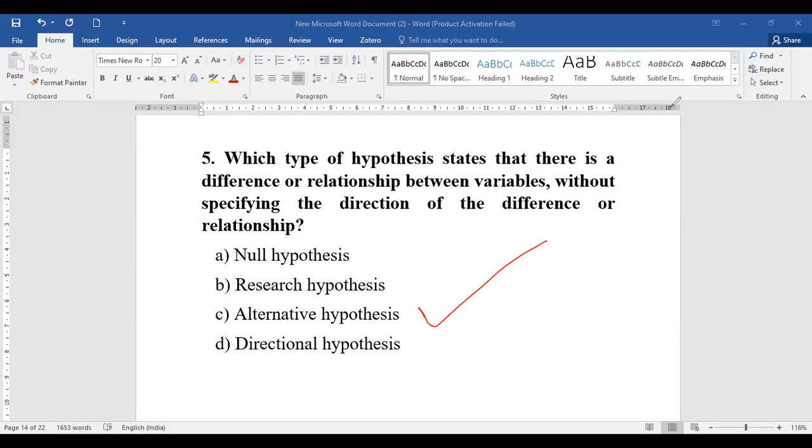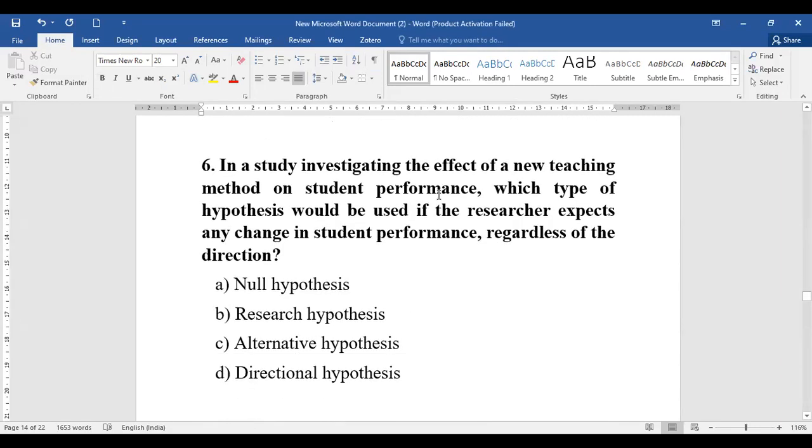Okay, now coming to the next question, question number 6. In a study investigating the effect of a new teaching method on student performance, here again there is an example from teaching and learning. Which type of hypothesis would be used if the researcher expects any change in the student's performance regardless of the direction?